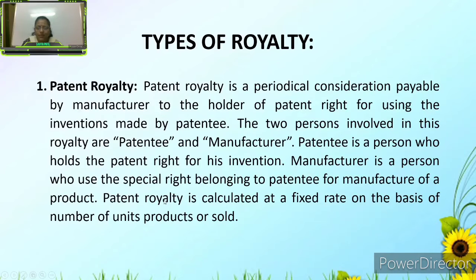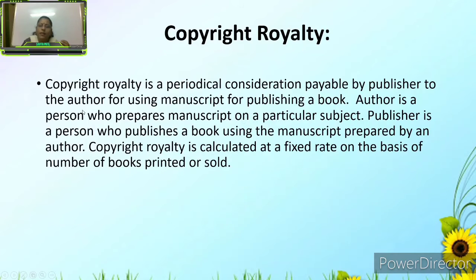Okay. Patent royalty is calculated at a fixed rate on the basis of the number of units produced or sold. Here, the important term is that the patent royalty is calculated. How is it calculated? At a fixed rate. On what basis? The number of units produced or sold. On this number, the fixed rate will be calculated. This is the number one important classification, the types of royalty: patent royalty